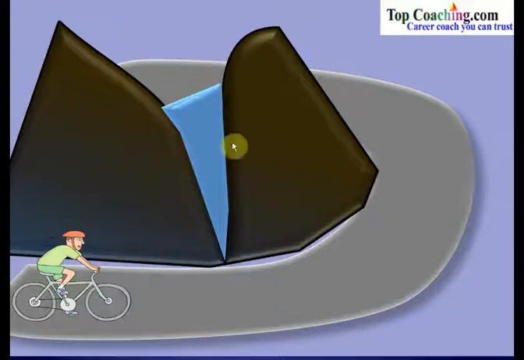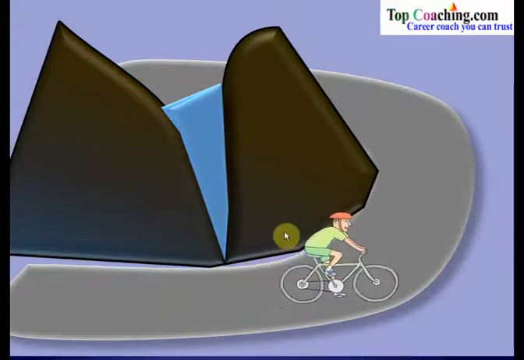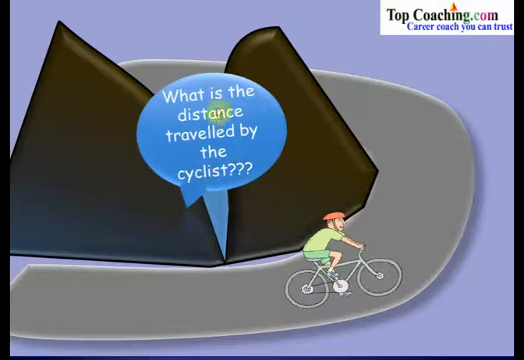Let us say that we have a cyclist who is moving along this hill. Now in this very case, if we know the speed of the cyclist and the time taken by the cyclist, then what is the distance traveled by the cyclist? We know the speed of the cyclist and we also know the time taken, but now how to calculate the actual distance traveled by the cyclist along the hill? So these were some of the very basic questions regarding the concepts of speed, distance and time.